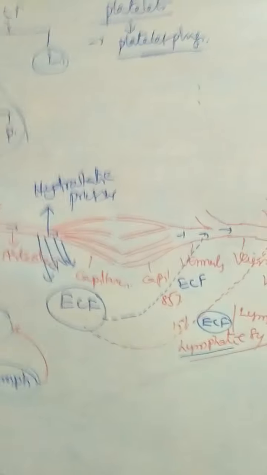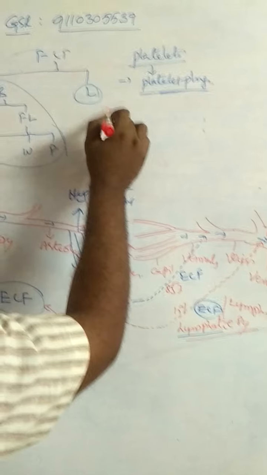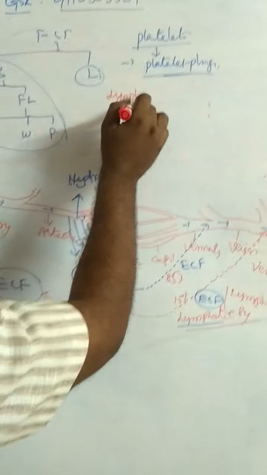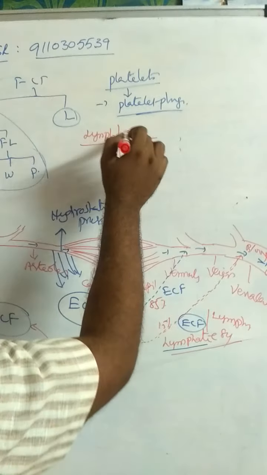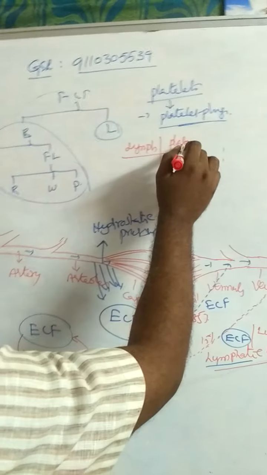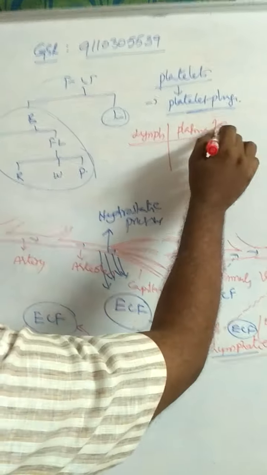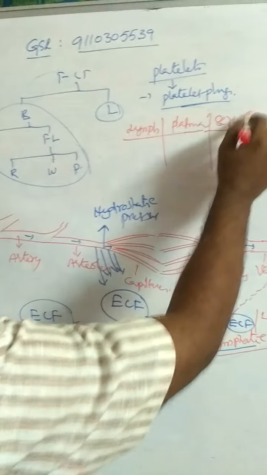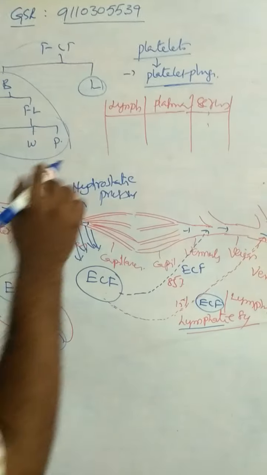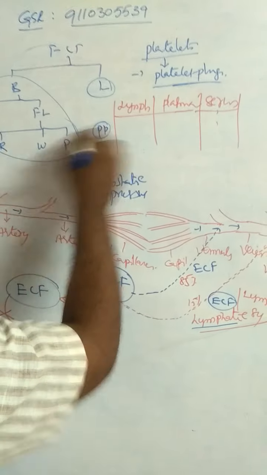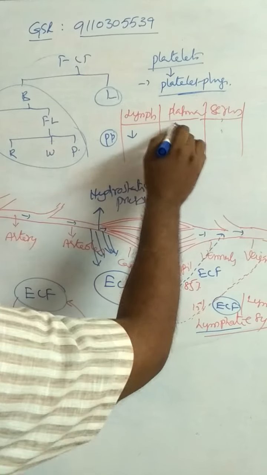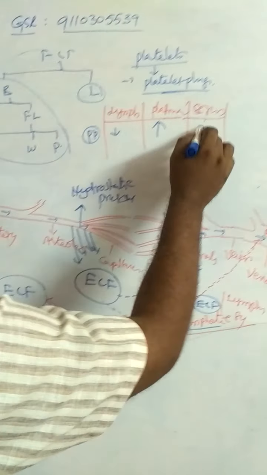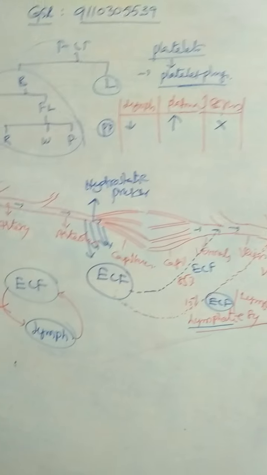So what is the difference between lymph, plasma and serum? In lymph, plasma proteins are fewer in number. In plasma, they are more in number. In serum, plasma proteins are absent.